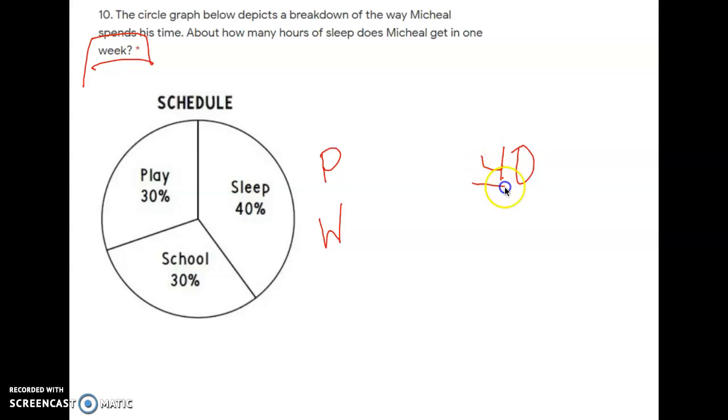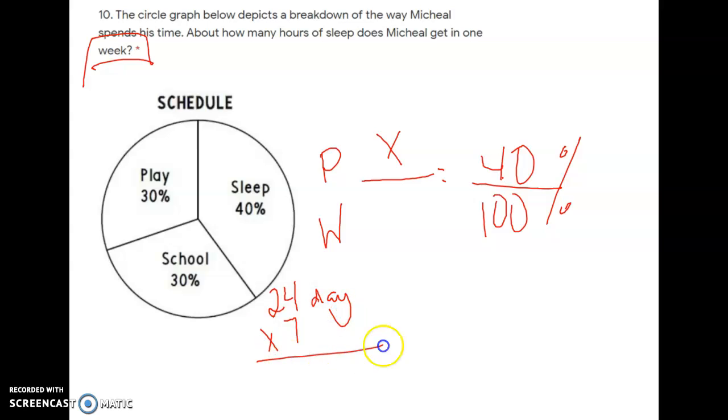40% of the time, and we know percentages always go over 100. So this is my percentages. And I want to know how many hours that is. But I also need to know how many total hours are there in a week. Now I know there's 24 hours in a day. And if there's 7 days a week, then I'm going to multiply that by 7. And I get 168 hours for my total.